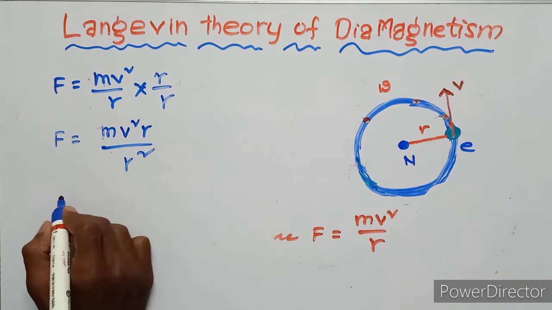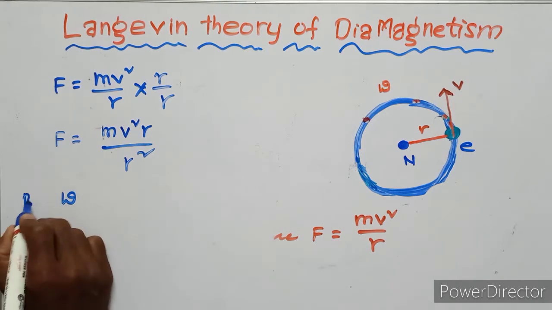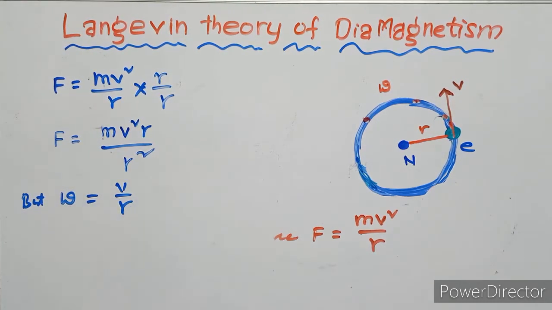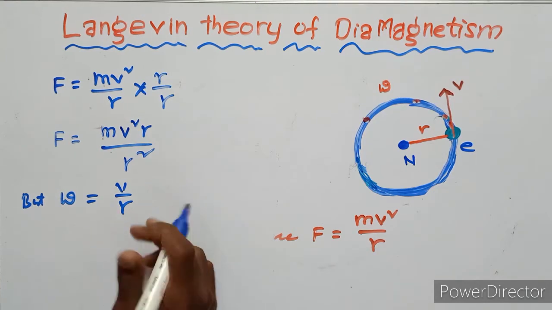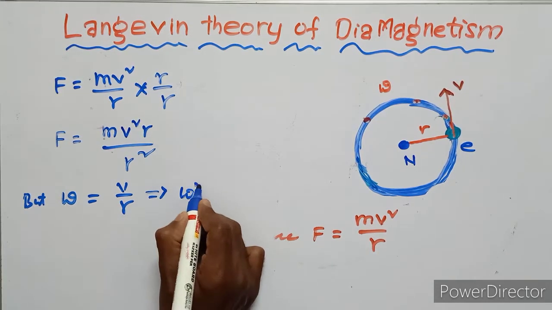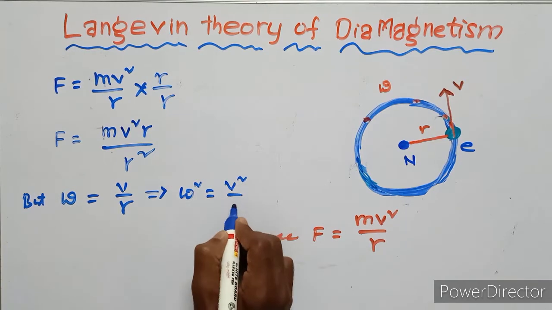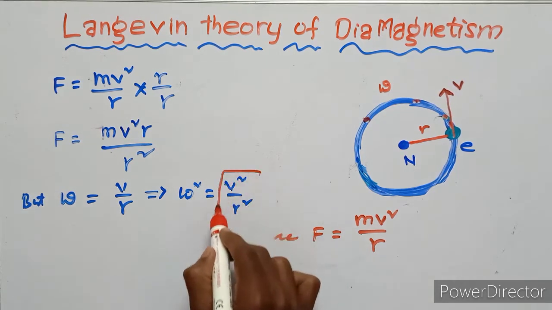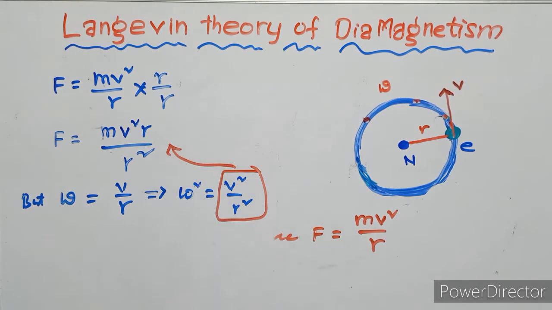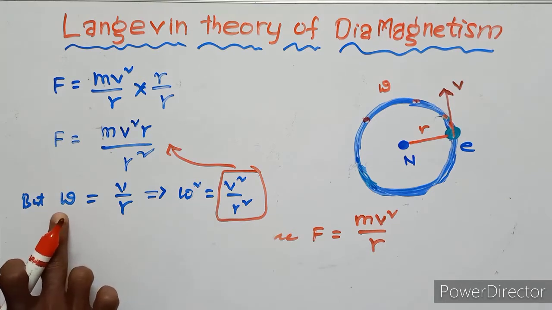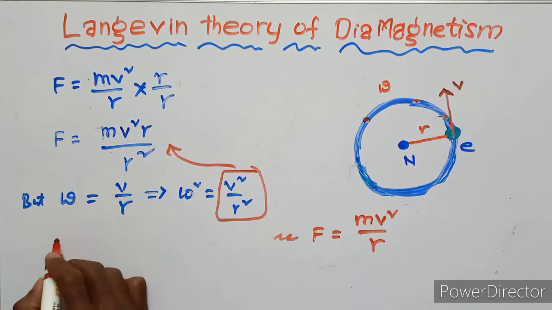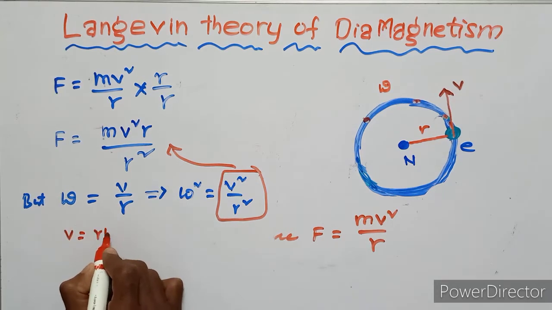Already we know that omega equals v upon r. Then omega square equals v square upon r square. This quantity is in the above equation. Already we know that the linear velocity v equals r omega.